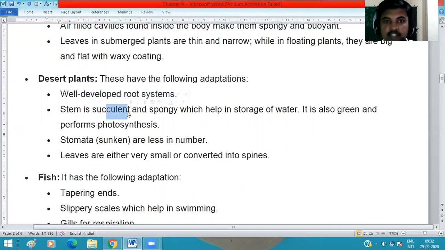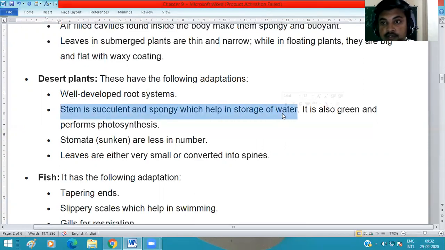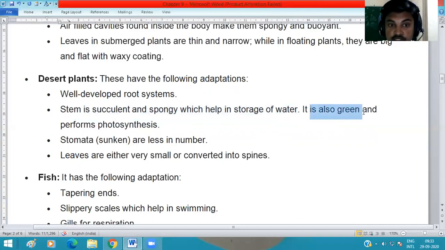Okay, the stem is succulent. Succulent means pulpy. They don't have a hard structure in the stem; it is soft and spongy, which helps in storage of water. This stem helps desert plants to store water, because we know that in the desert water is present in very small amounts. It is also green for photosynthesis, because these plants are adapted for it.